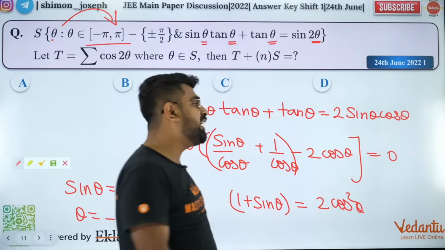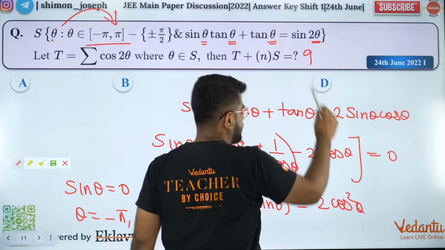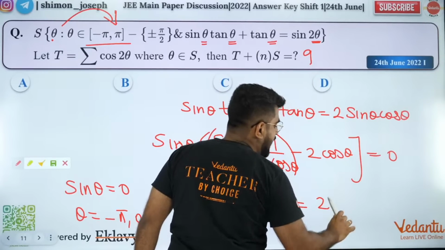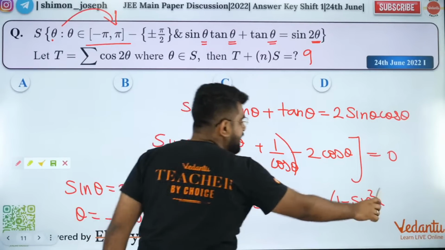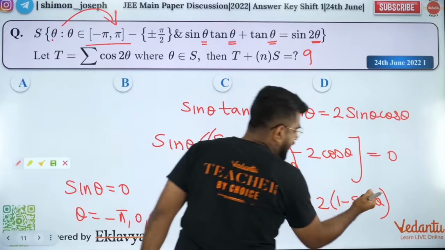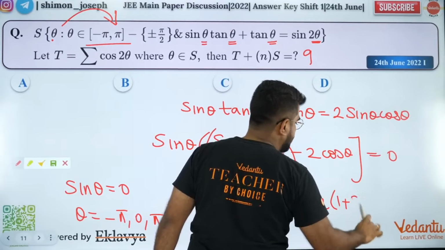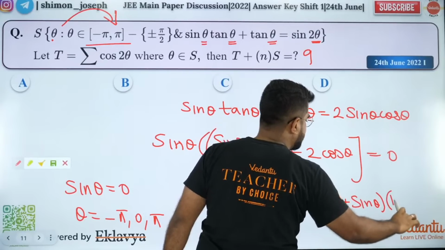Very good, Nagalakshmi. Answer is 9. Yes, answer is 9. So cos square theta I can write as 1 minus sin square theta. Now, 1 minus sin square theta I can write as (1 plus sin theta) into (1 minus sin theta).